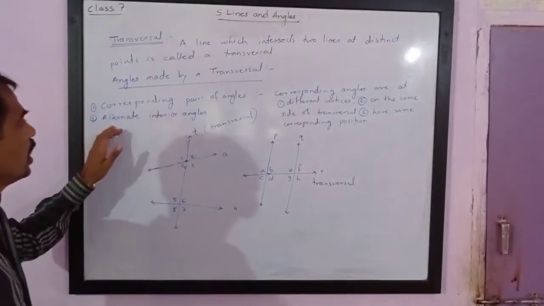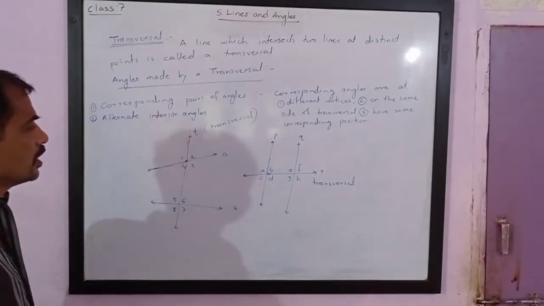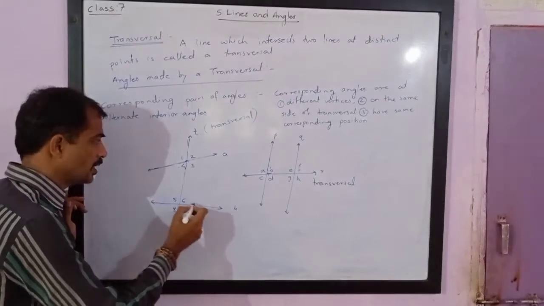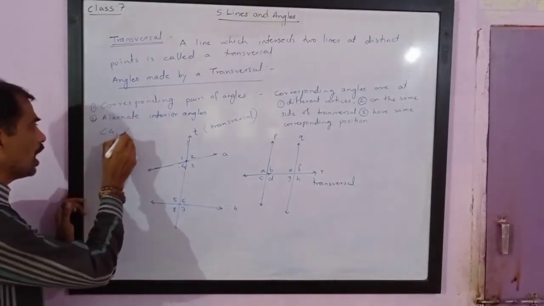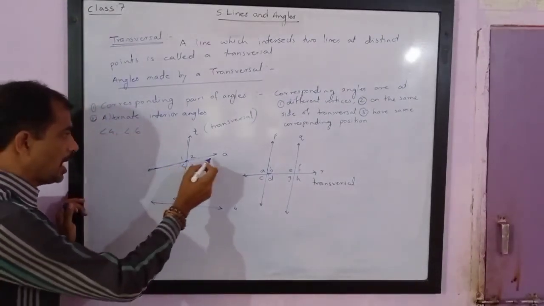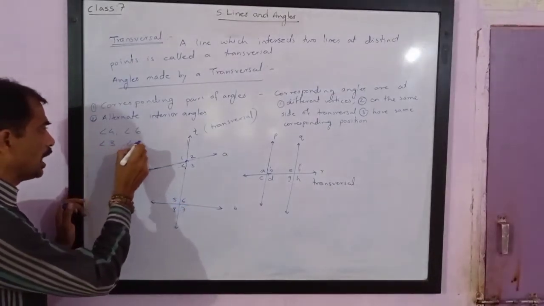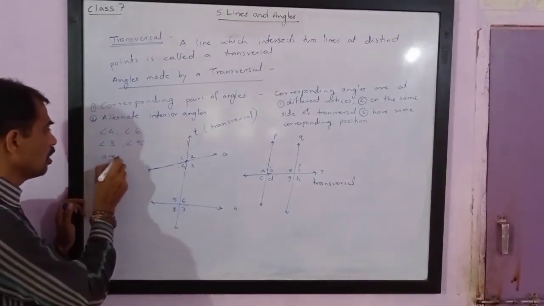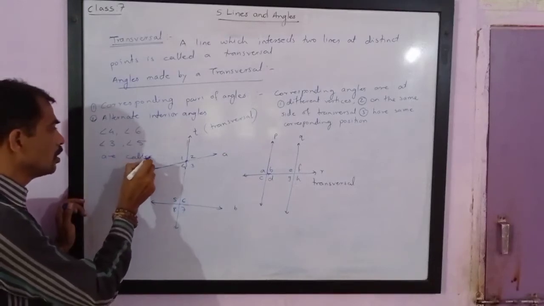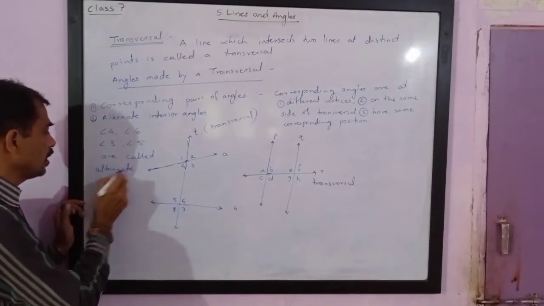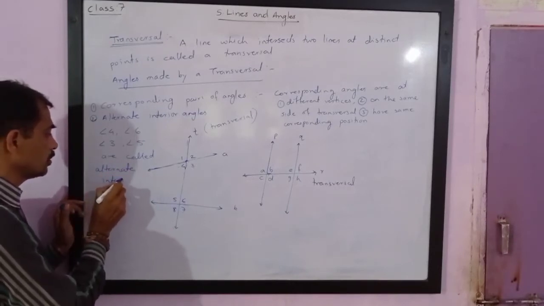Next is alternate interior angles. Now try to understand. Angle 4 and angle 6. Then angle 3 and angle 5. Angle 3 and angle 5 are called alternate interior angles.